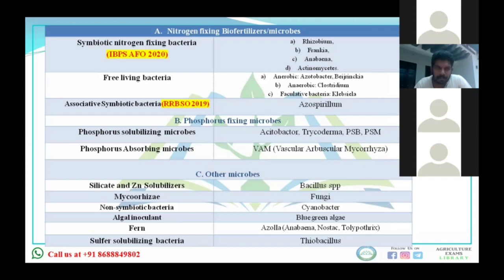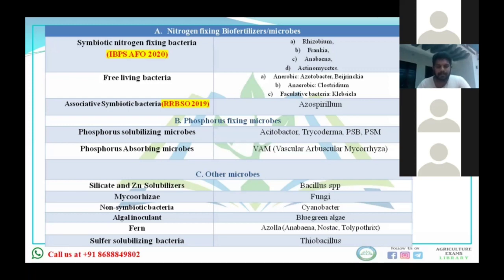Is there a mistake somewhere? Azotobacter is aerobic or anaerobic? Anaerobic will be Clostridium or Azotobacter? Clostridium is anaerobic. Yes, right. I told you before the start of the lecture, so don't ask questions regarding this. That is a typing mistake. Okay.